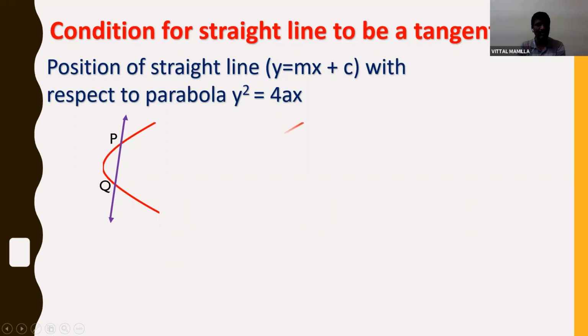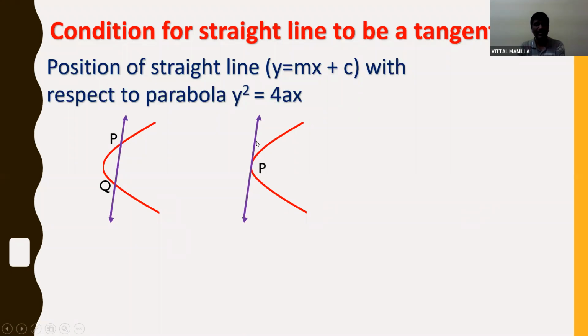The next possibility: this is the parabola, and this is a straight line which is touching the parabola at a point P. So this is called a tangent.